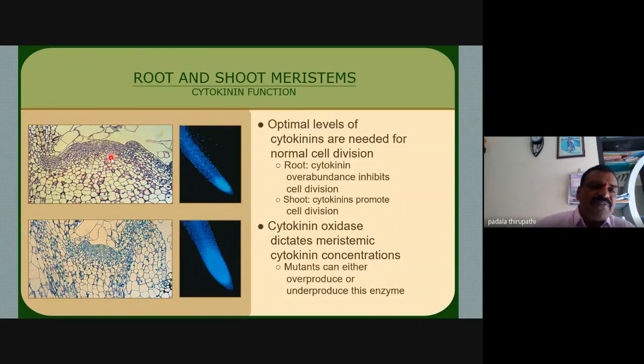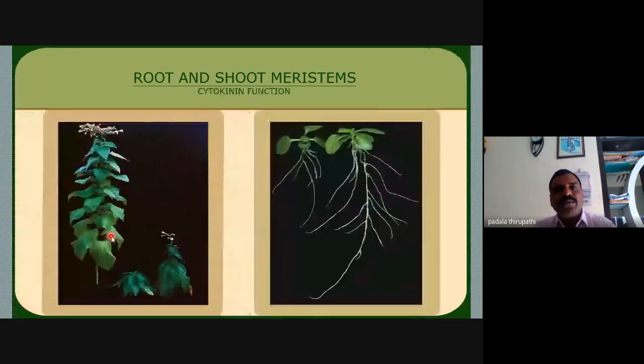So this is the apex of the root and this is the apex of the shoot. We observe these two areas of the meristematic regions. The cytokinin functions in root and shoot meristems we can clearly observe in this image. With an abundance of cytokinins, root cell division is inhibited, but we observe the development of the shoot in this slide.